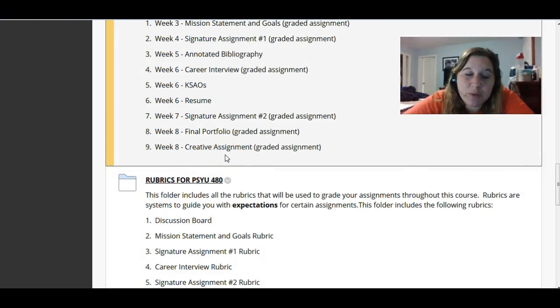Please let me know if you have any questions, comments, concerns. Like I stated last week, it's going to get really busy from here on out, and it's imperative that you work on the exercises that are included each week that are graded, because those exercises will build on these bigger assignments, especially when you're looking ahead to the signature assignment 2 and your final portfolio.